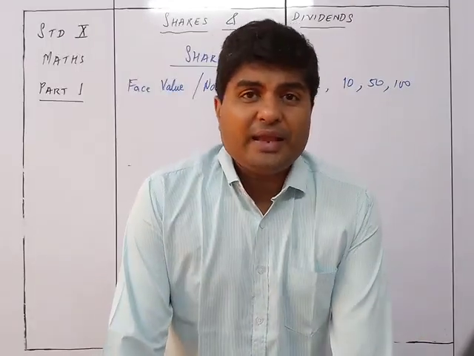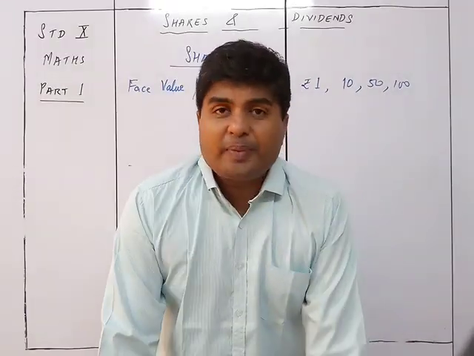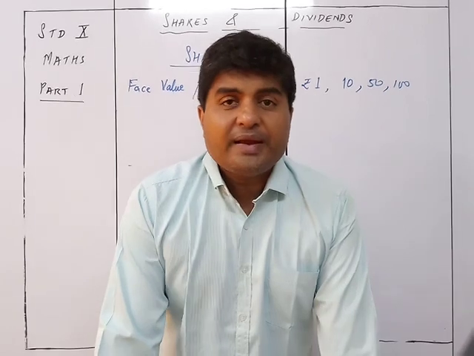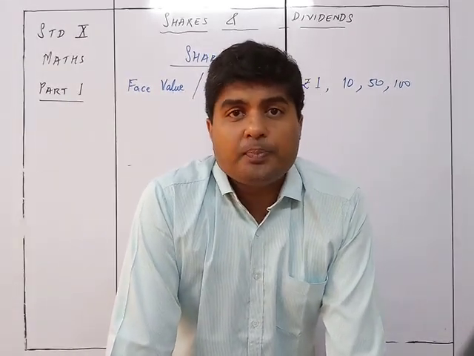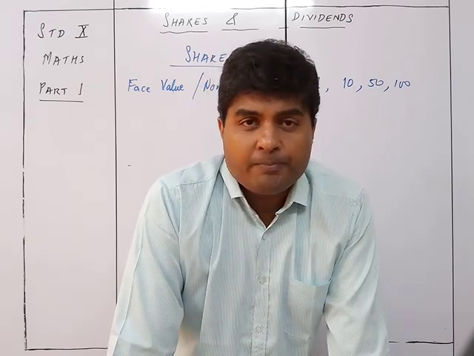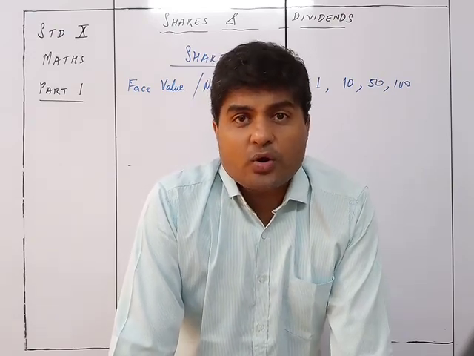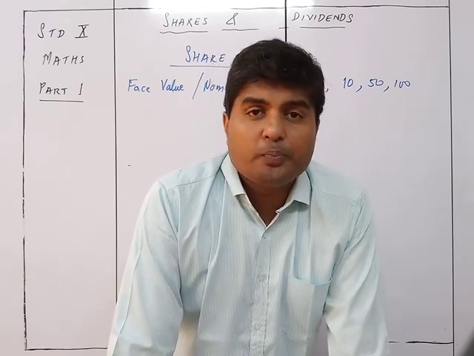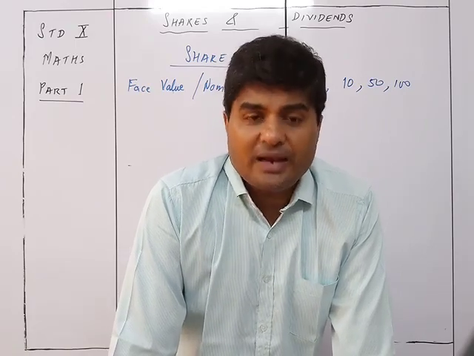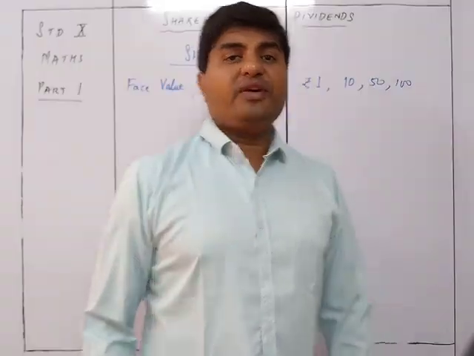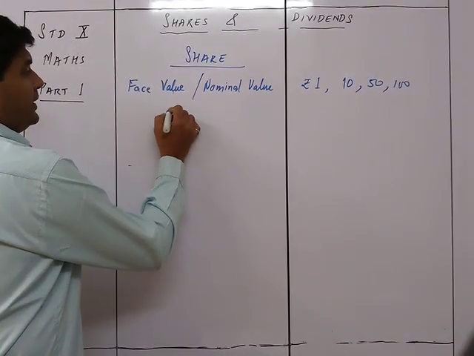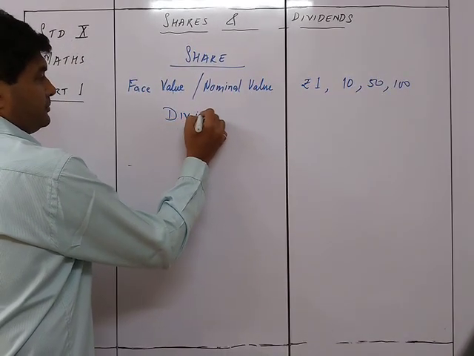So every year, the company is going to decide what percentage of profit each shareholder should be getting. Accordingly, that particular percentage of profit is given as the term dividend.